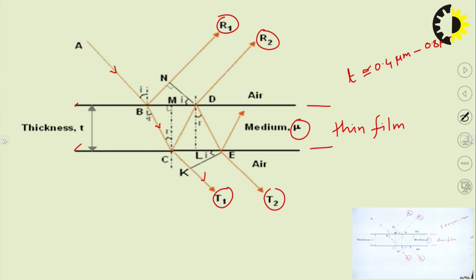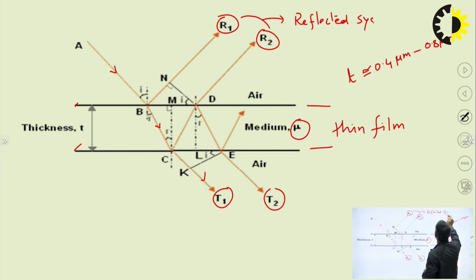If we study the interference between R1 and R2, it is known as interference in the reflected system, or in reflected waves.